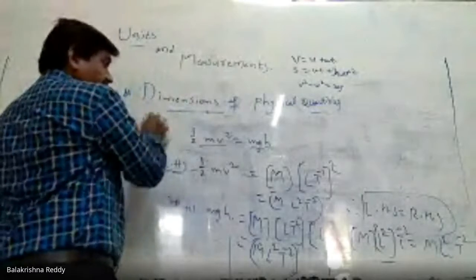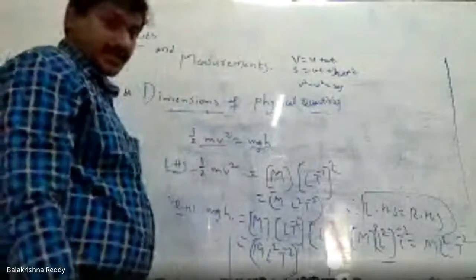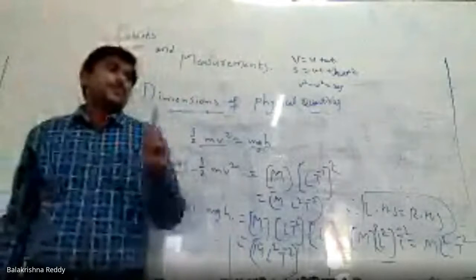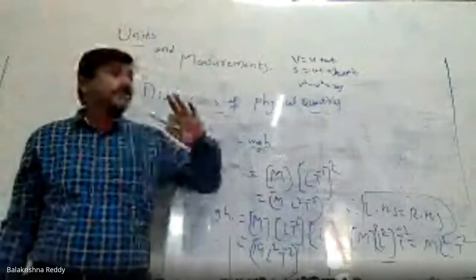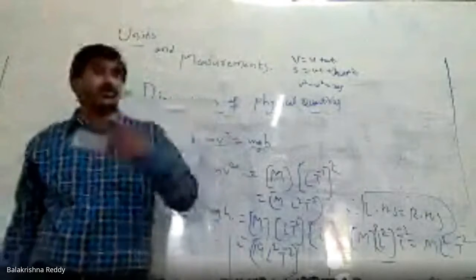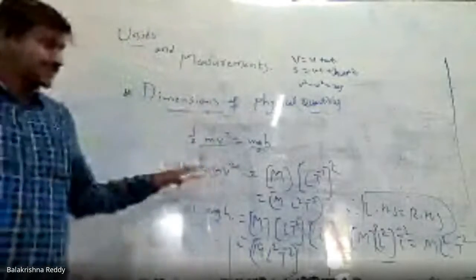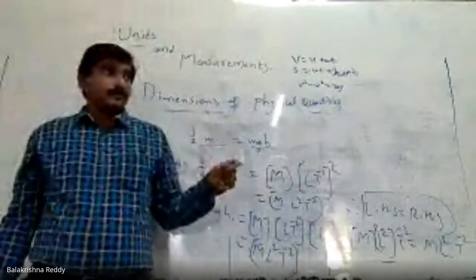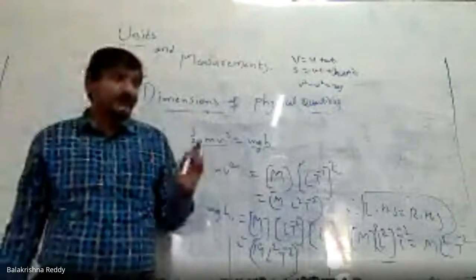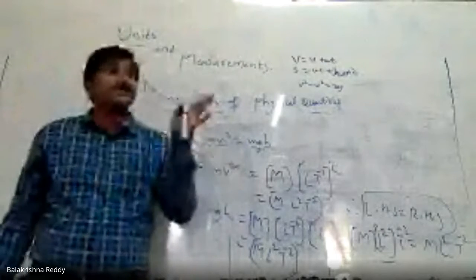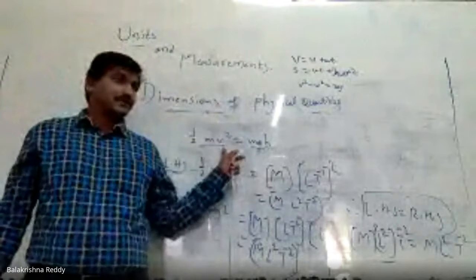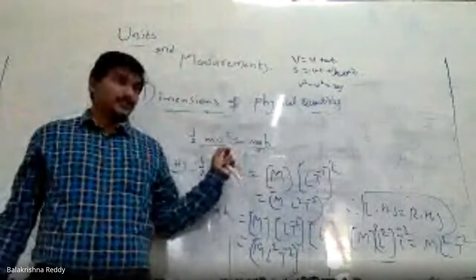Next application in dimension analysis, that is, to check whether the relation between two or more physical quantities is correct or not. Now we are going to derive a relation between two or more physical quantities. Let me tell you, this is one equation we derived, the kinetic energy equation.